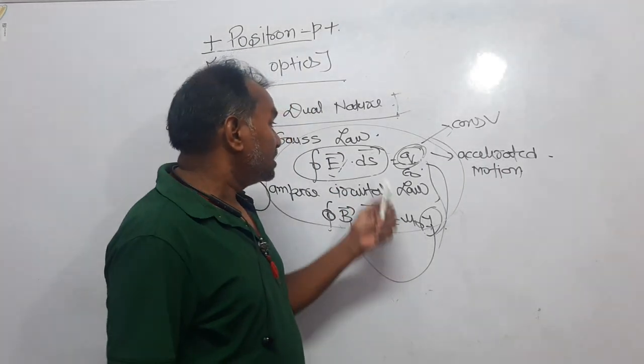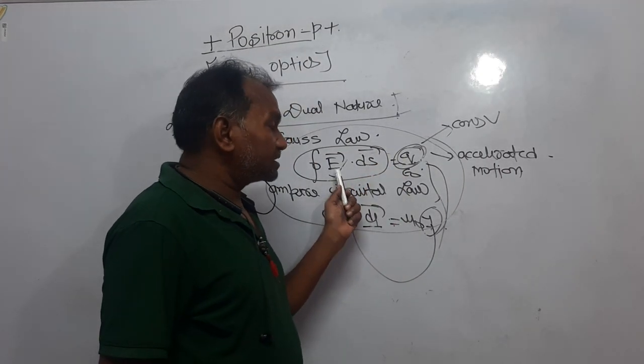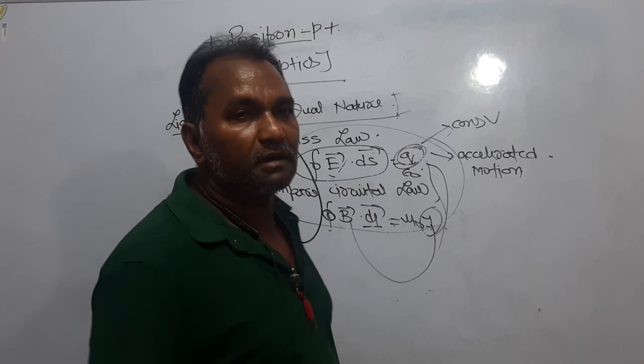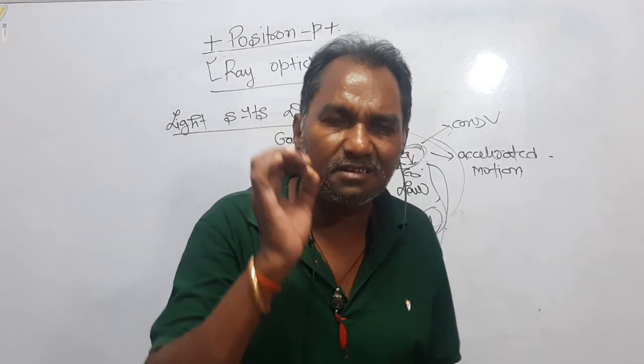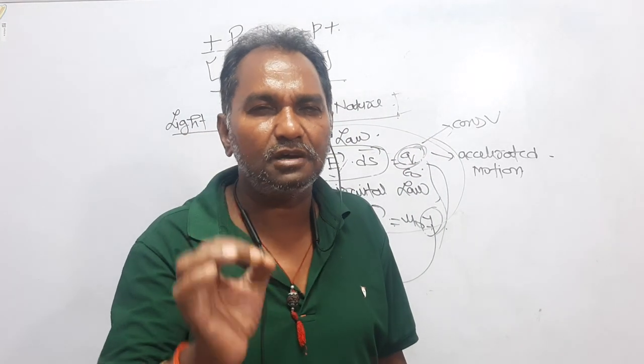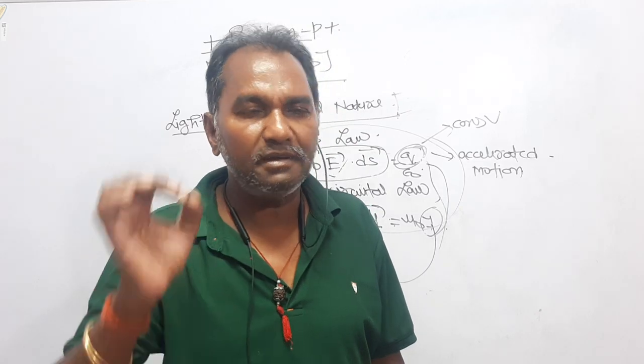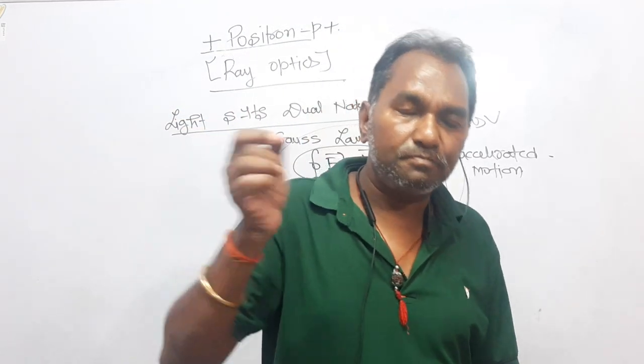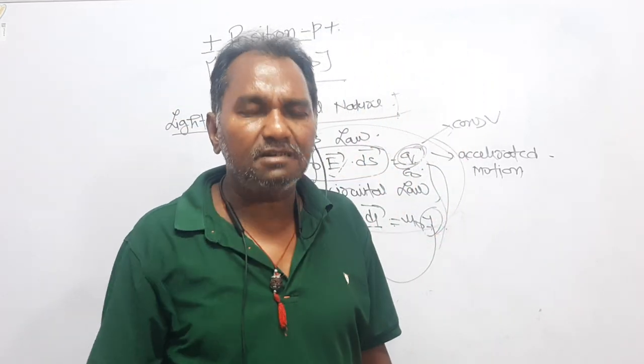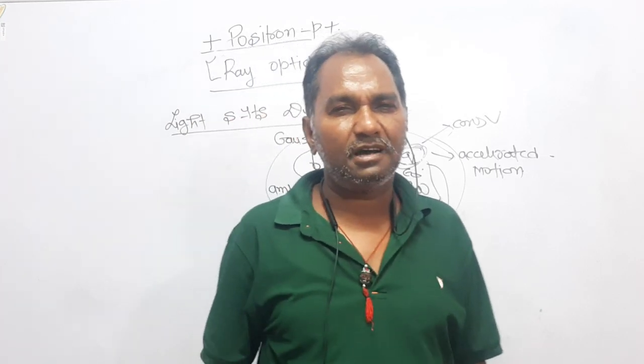For example, charge is the only source of electric field, current is the only source of magnetic field. In the similar way, accelerated charge is the only source of electromagnetic wave. Electromagnetic wave is produced by accelerated motion or accelerated charge.